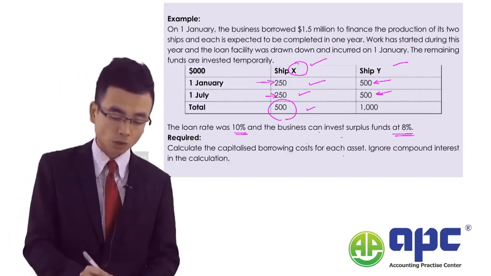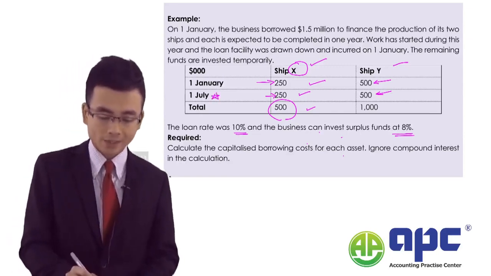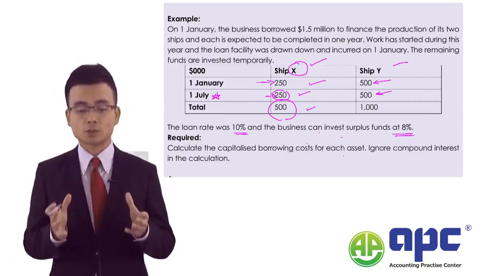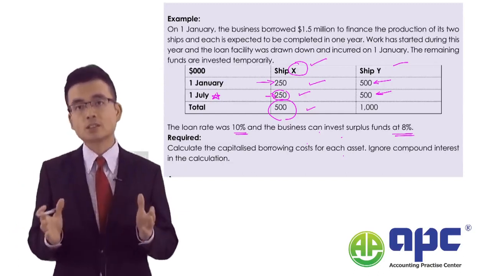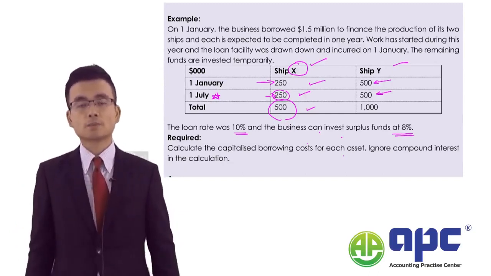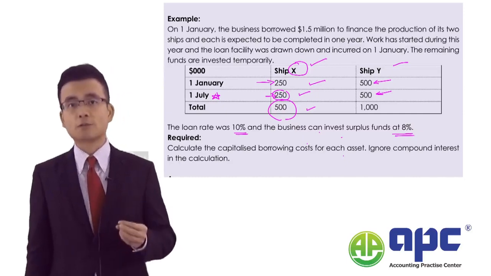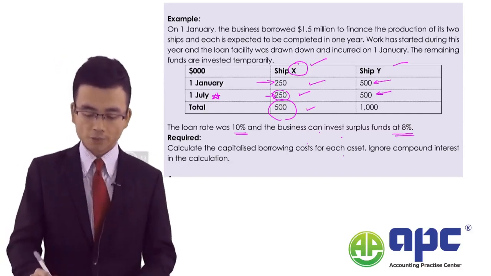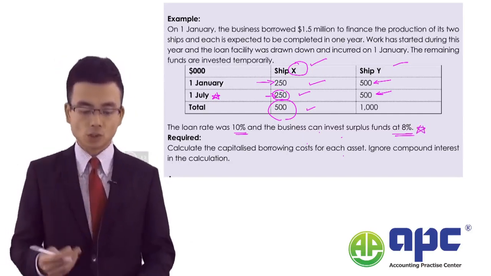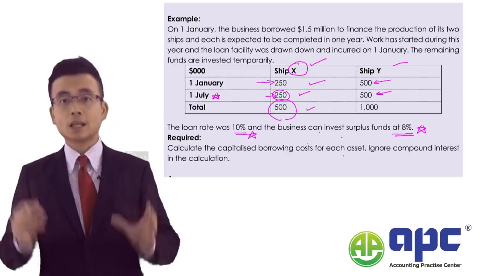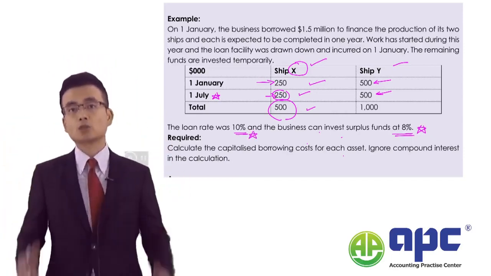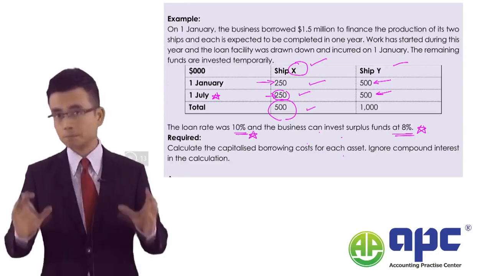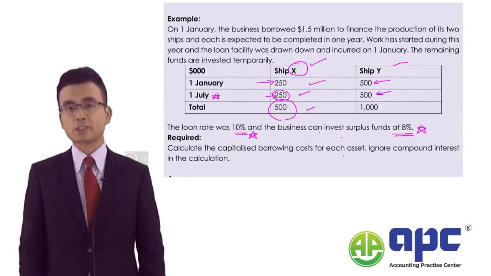From 1st July onwards, we need another $250, and that means for the first 6 months from January to June, we don't need the second $250 at all. That's why the second $250, we put in the bank to earn interest income of 8%. We pay the interest expense of 10%, and that's commonly known as a spread charged by the bank, so that the bank can make money from that 2%, but we are standing from the business perspective.